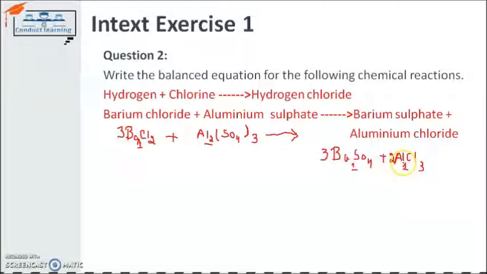Now you can understand aluminium has 2 here and 2 here. The mass is equal. Chlorine has 6 here, 3 into 2, 6, and 6 here, so it is also balanced. Barium has 3 on the reactant side and 3 on the product side. Sulfate has 4 oxygen, 3 times, so 12 oxygen and 3 sulfur on both sides. So now the equation is balanced. In this way you can balance the chemical equation.